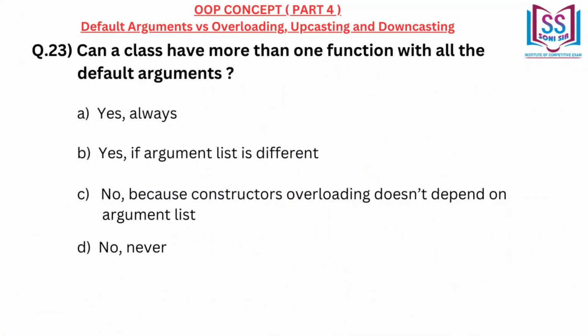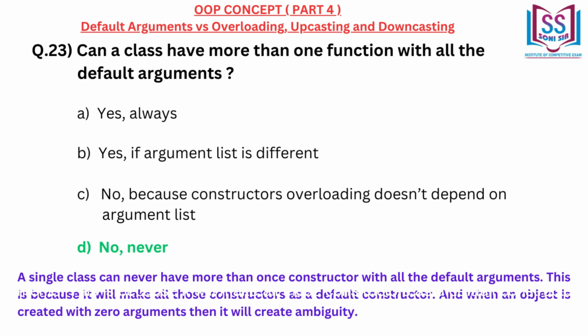Can a class have more than one function with all the default arguments? A. Yes, always. B. Yes, if argument list is different. C. No, because constructors overloading doesn't depend on argument list. D. No, never. Correct answer D.